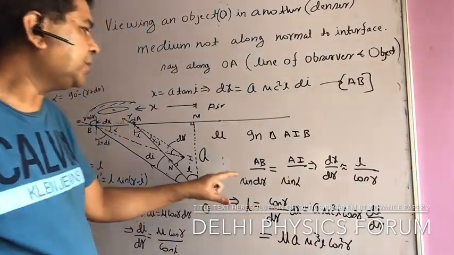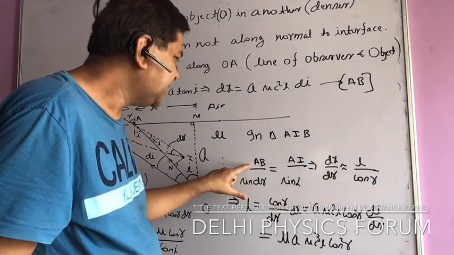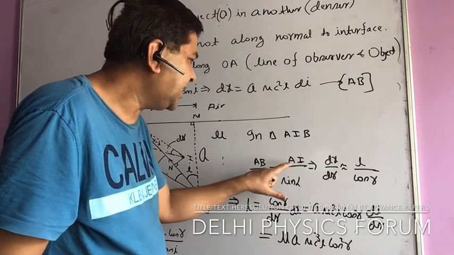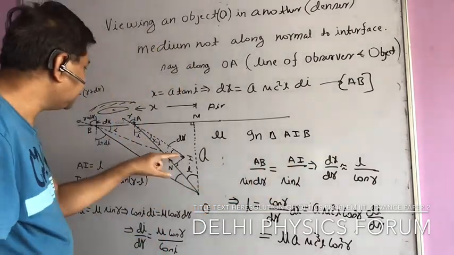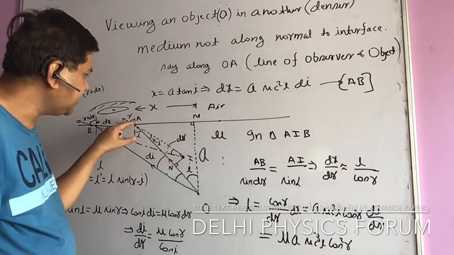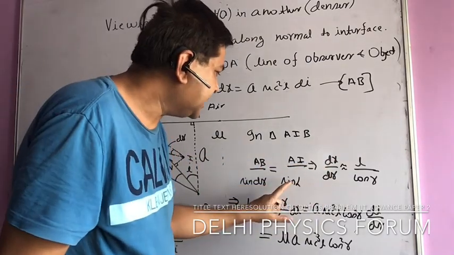So you know AB is dx, and since dr is very small, I can write dr. So dx by dr is AI. AI I am naming as L. AI, this distance, the distance of the image from A, I am naming as L. So that is L. And sin alpha.